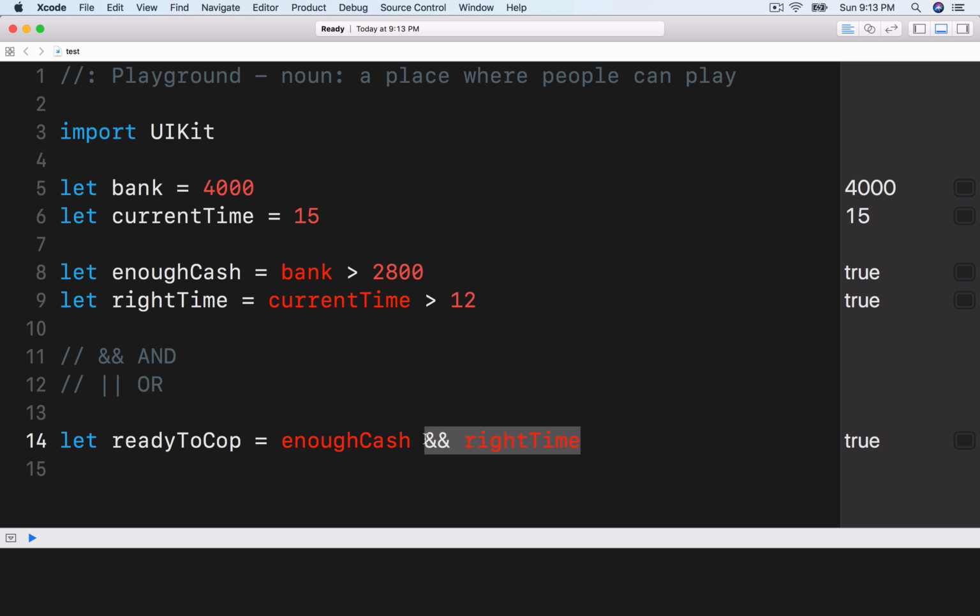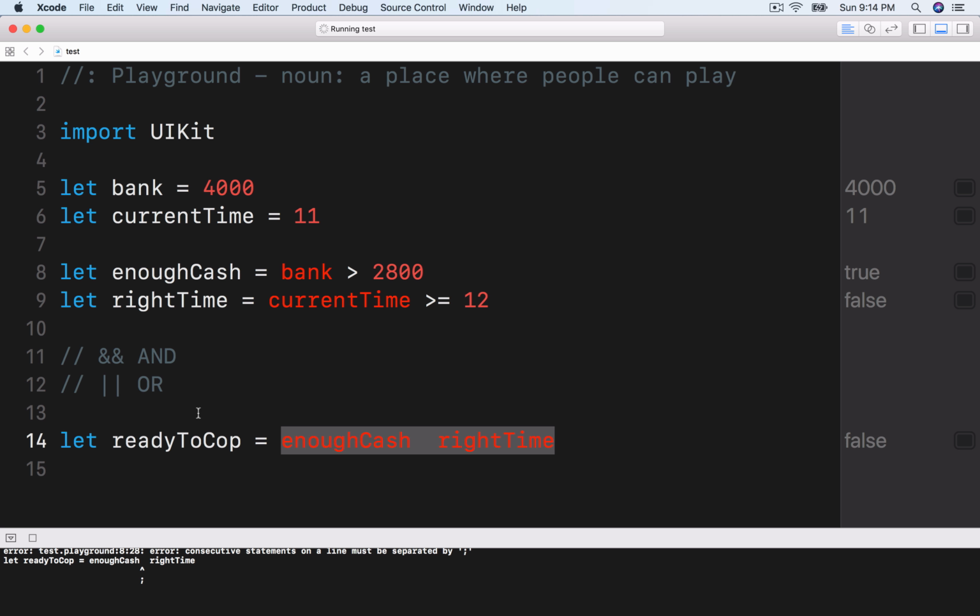But if we had a situation where it's or, let me change this time to 11, this will also be true. Because as long as you have enough cash, he'll see you at any time, okay? But if we change this to and, you're in trouble. Because he ain't gonna meet you at 11. You have to meet him at 12 or after. Okay?